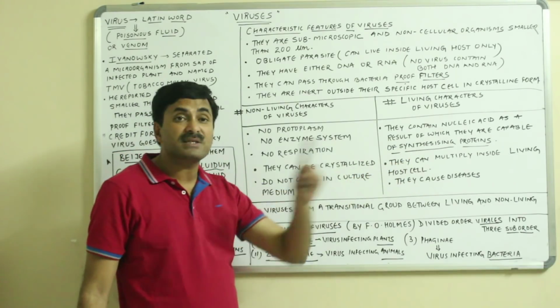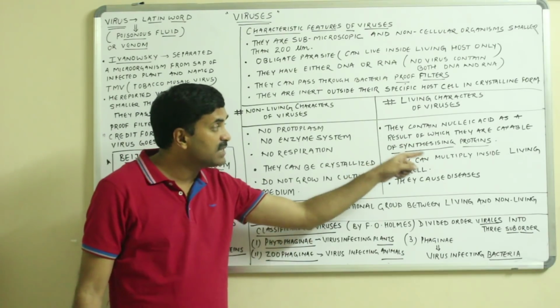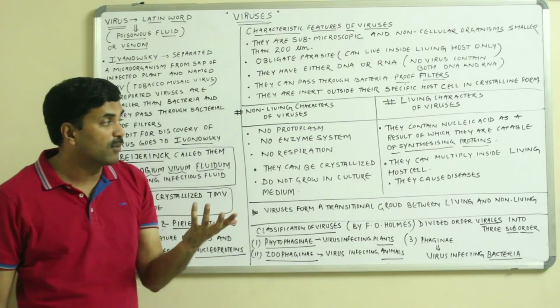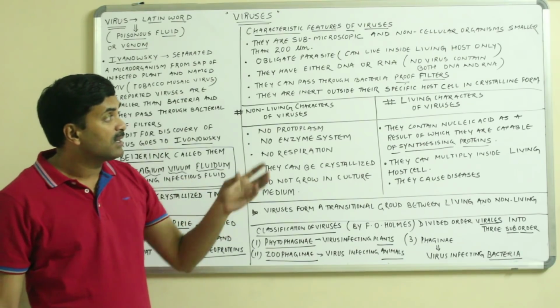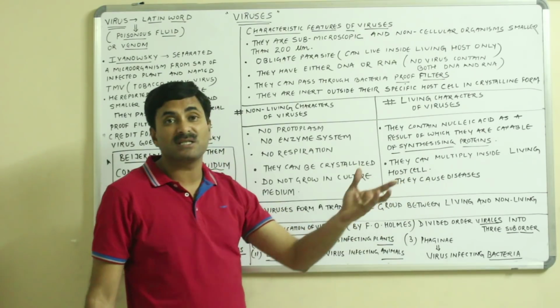They can multiply inside the host cell. They cannot multiply outside, but they can multiply inside the host cell. When they are inside the host cell, they have the power of multiplication. And to prove that these are living characteristics, the point is that they cause diseases.